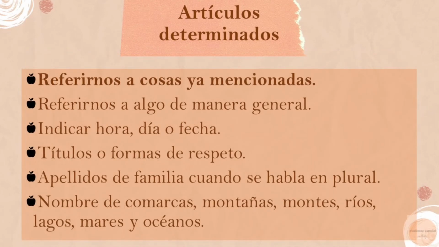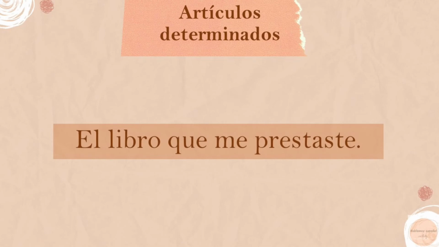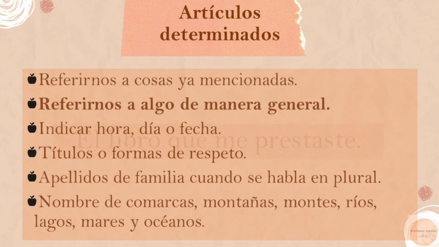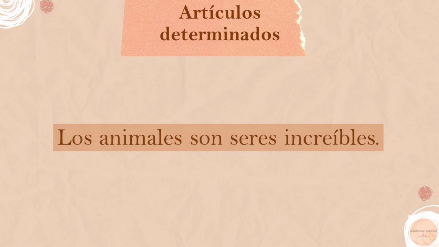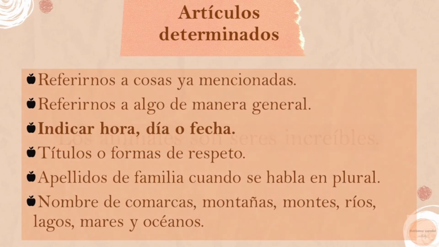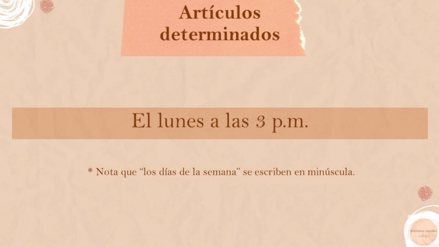Now let's see some of the cases in which we can use the definite articles in Spanish. To begin with, we have to refer to things that we already mentioned before, as in el libro que me prestaste. We also use definite articles to refer to something in a general manner, as in los animales son seres increíbles. It's also used to indicate time, day, or date, as in el lunes a las 3 p.m. or el lunes a las 3 de la tarde.